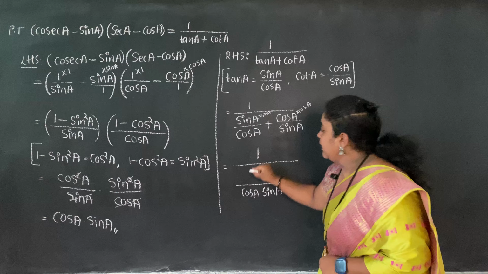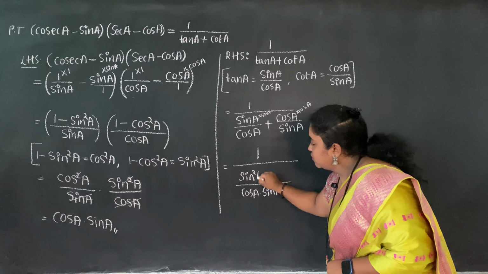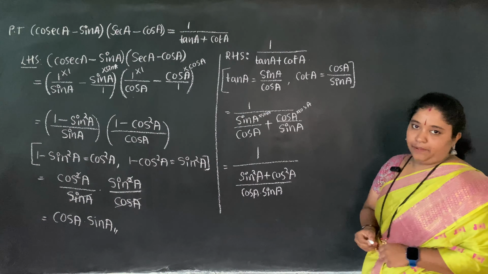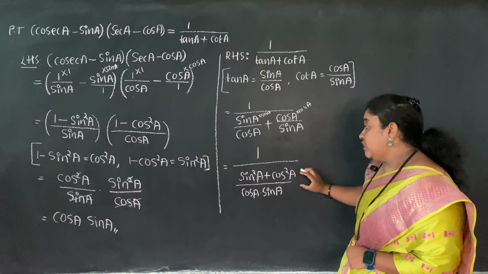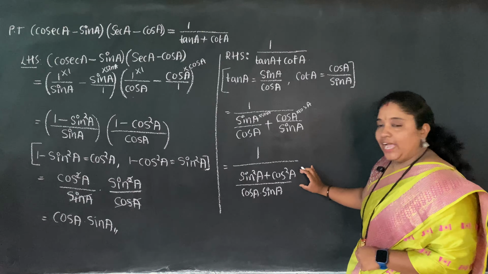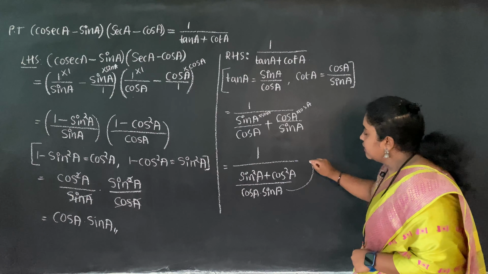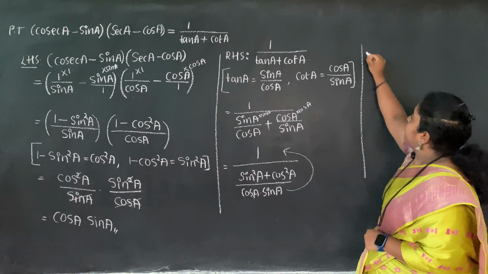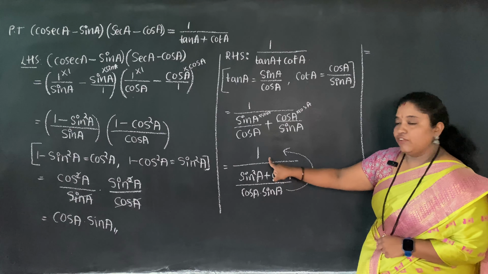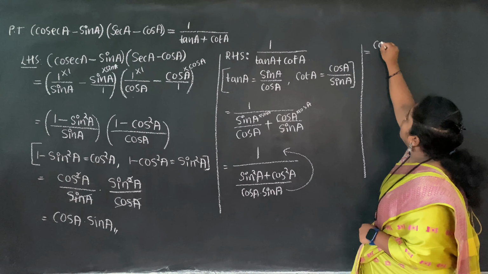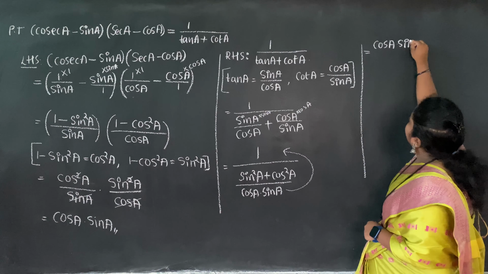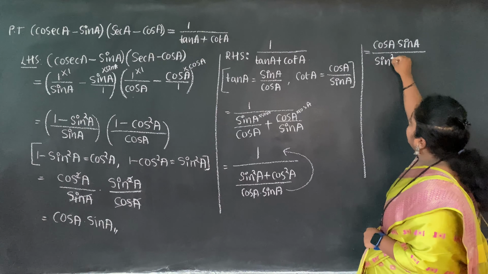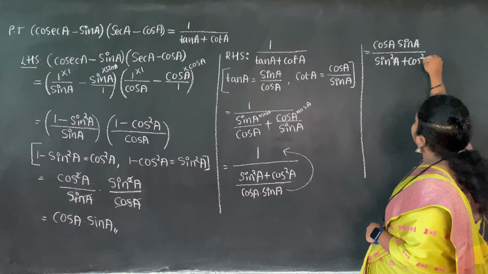See here, sine A into sine A, I have sine square A. Cos A into cos A, I have cos square A. Okay, and I told you, if in the denominator part a fraction is present, the denominator goes to the numerator. Now this cos A into sine A will go to the numerator and it becomes cos A into sine A whole divided by sine square A plus cos square A.